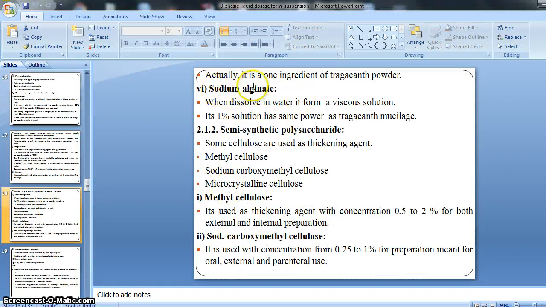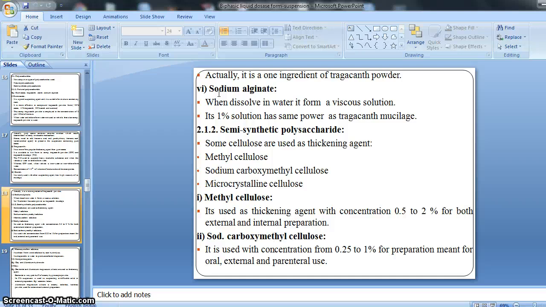Then another example is sodium alginate. It is also one of the naturally occurring polysaccharides. When dissolved in water, sodium alginate forms a viscous solution, as it is a thickening or viscosity enhancing agent.